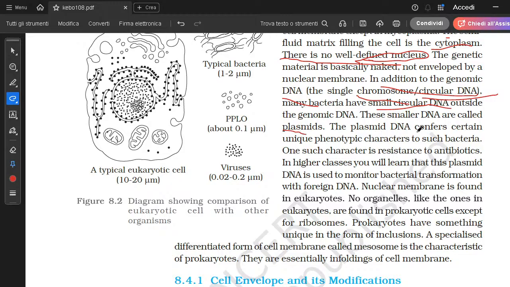The plasmid gives different phenotypic characters to the bacteria, such as being resistant to antibiotics, and it also helps in bacterial transformation.